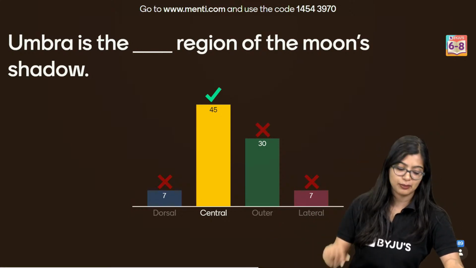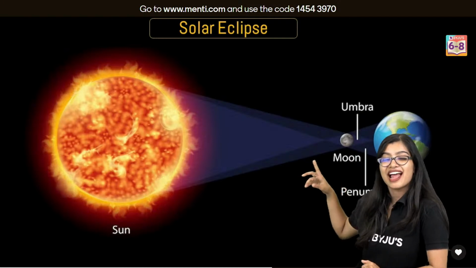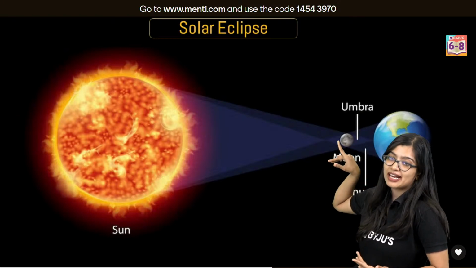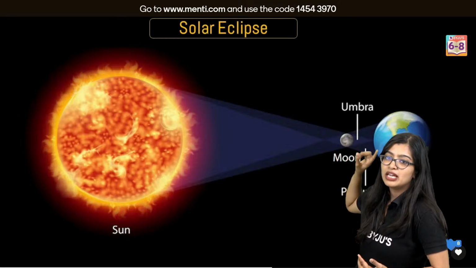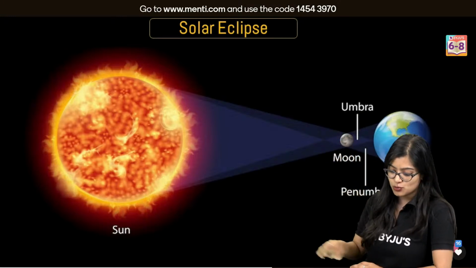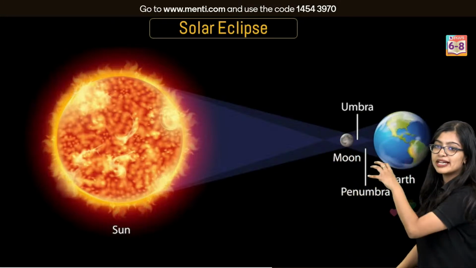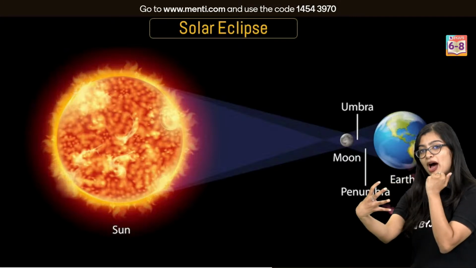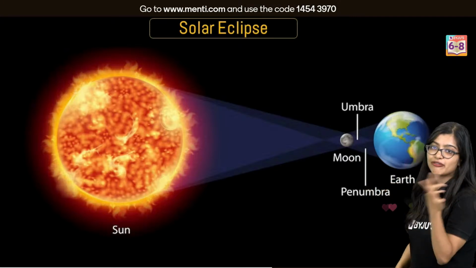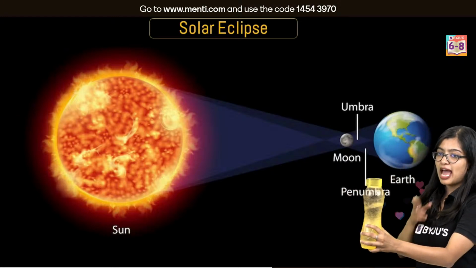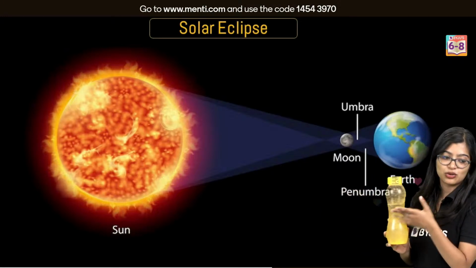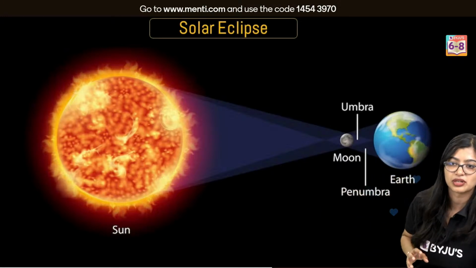You have umbra and penumbra. See, umbra, as you can see, and if you remember, the same diagram was there when I explained solar eclipse. So if you had focused on this image, this would have been easy. See, umbra is the central part where the darker part of the shadow is formed, right? So normally if you take a light, like I have my bottle, right? If I take a bottle and, oops, it's a yellow bottle, so I'll use something else, wait.